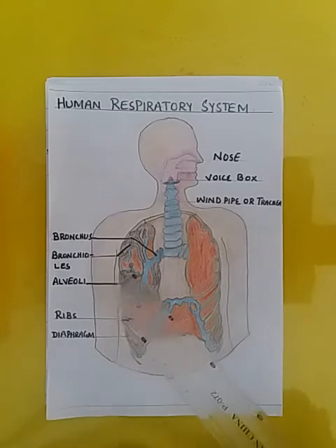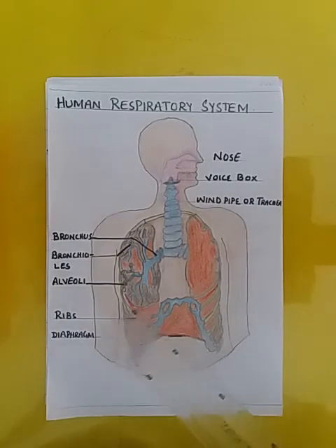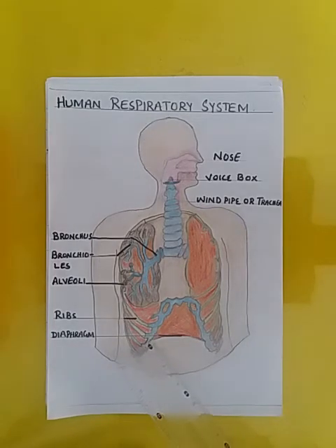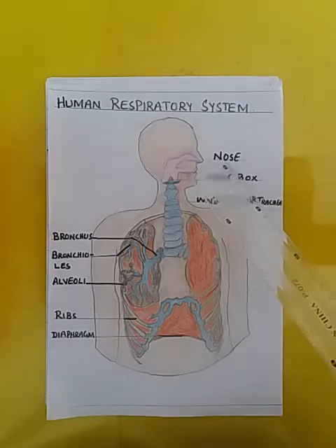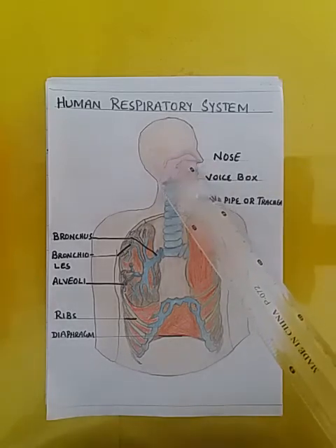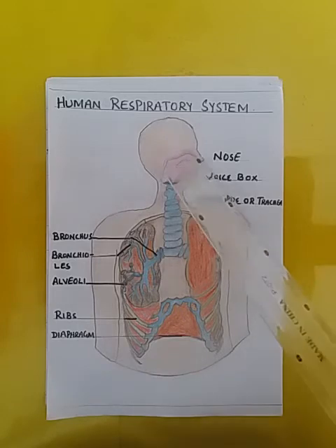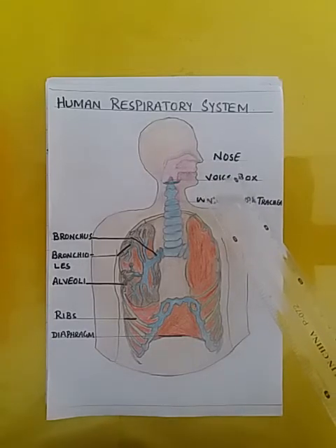At the end of the bronchioles, small sac-like structures are present which are known as alveoli, and at the end a dome-shaped structure is present which is known as the diaphragm. First, the air enters through the nose. In the nose, mucus and hair are present; these hairs are known as cilia. So they trap the dust particles from the air.